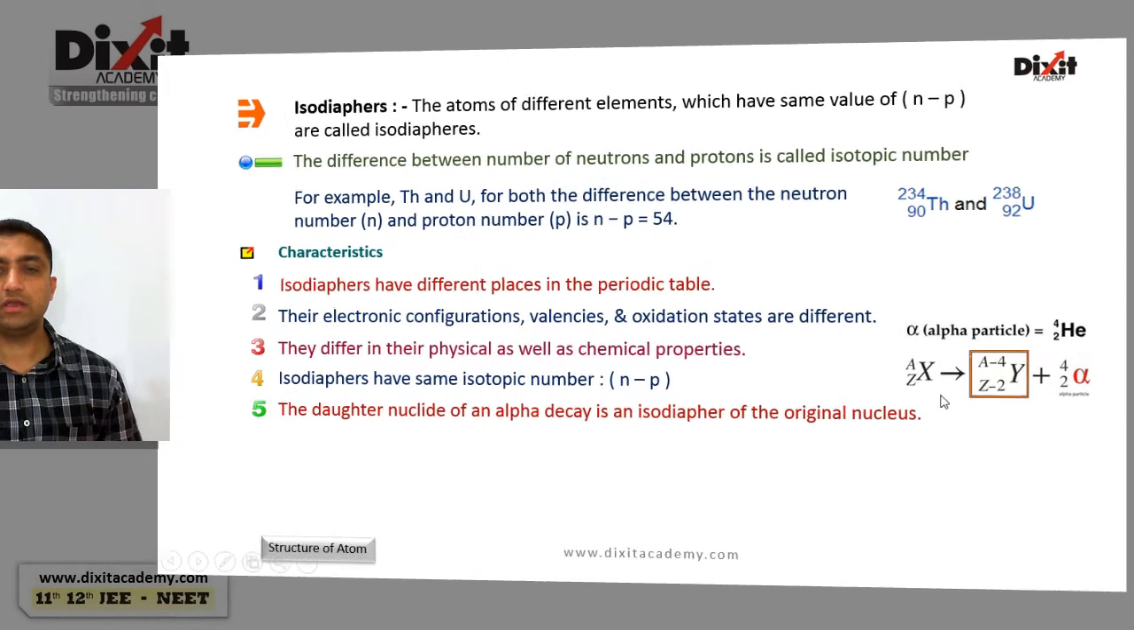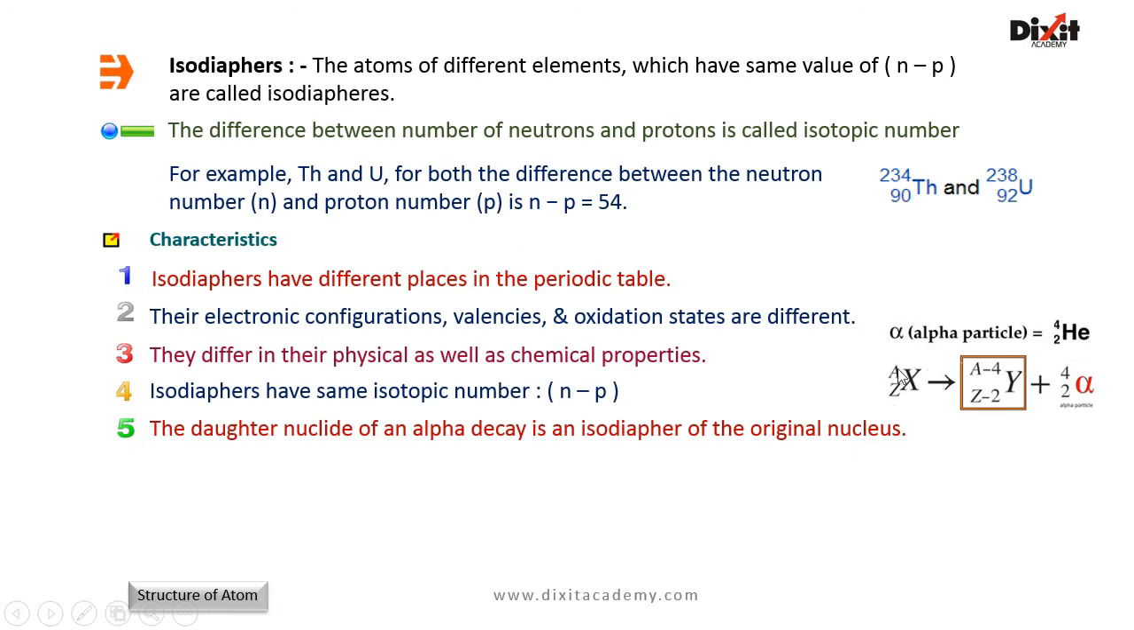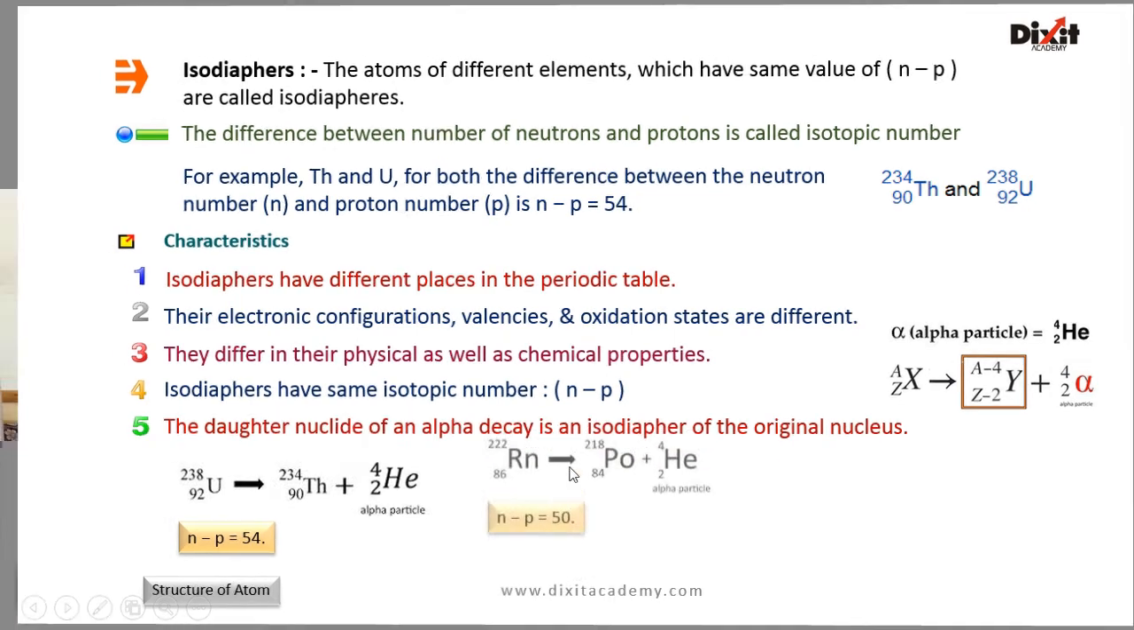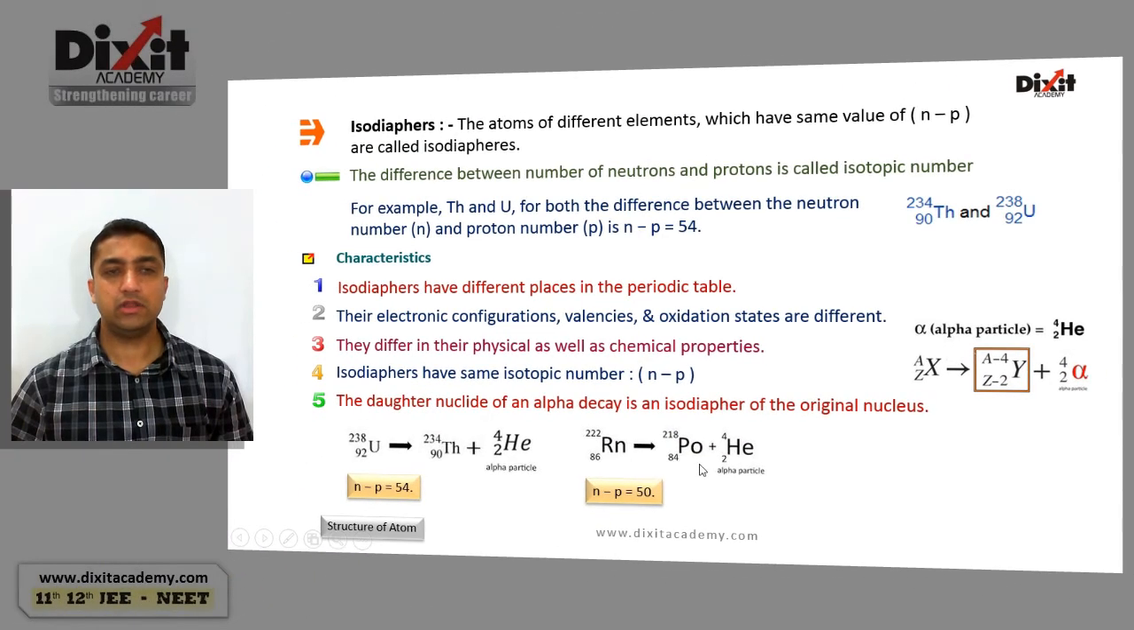We know during alpha decay, atomic number decreases by 2 units and atomic mass number decreases by 4 units. Let us take an example. Uranium-92-238 gives thorium-90-234 with the emission of alpha particle. For uranium and thorium, isotopic number, that is value of n minus p, is equal to 54. Hence, thorium and uranium are a pair of isodiaphers. Similarly, radon and polonium are isodiaphers of each other. Americium and neptunium are isodiaphers of each other.